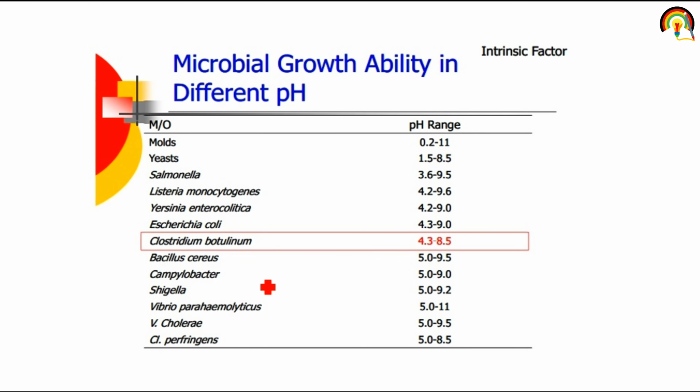This is the pH range of microorganisms. At what pH molds grow, at what pH yeast can grow. So it's a pH graph showing how microorganisms grow, and the range in which any microorganism can grow.